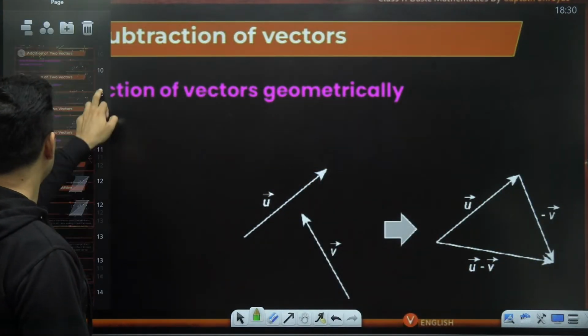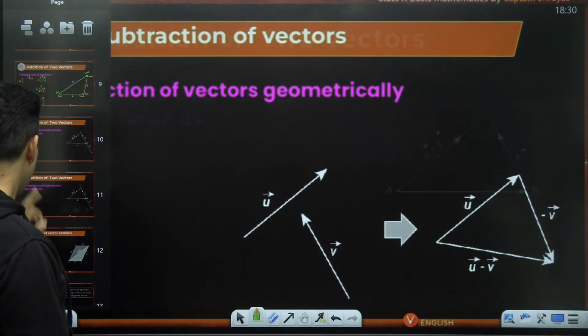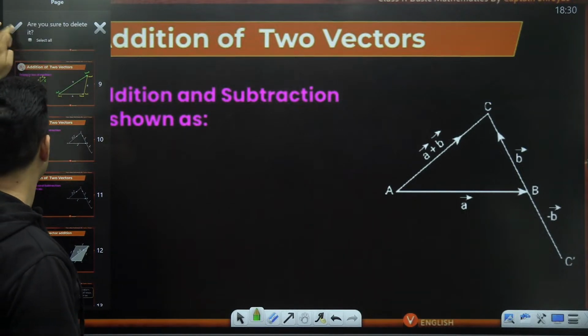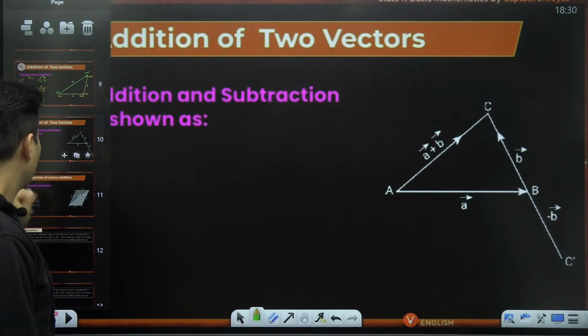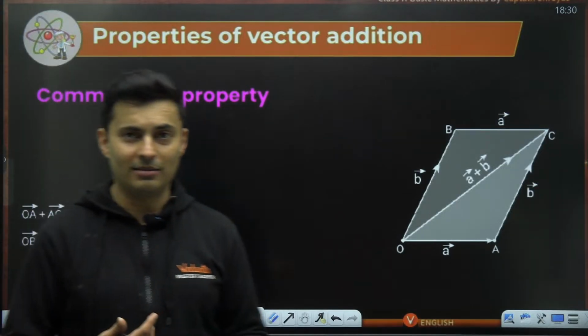Okay, sir, got it. Sir, I have another doubt over here. Okay, this is also done. Both addition and subtraction can be shown. Sir, can the addition of two vectors be interchanged in order?